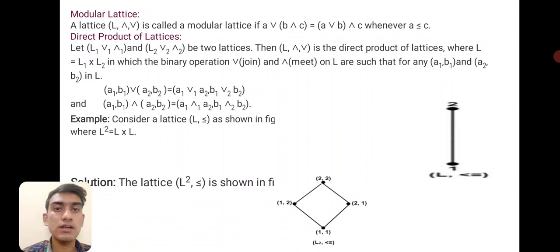Let L1 and L2 be two lattices. Let L with ∧ and ∨ be the direct product of lattices, where L is equal to L1 cross L2, in which the binary operations ∧ and ∨ on L are defined for any (A1, B1) and (A2, B2) in L. Example: consider the lattice L as shown in the figure, where L square is equal to L cross L. The lattice L square is shown in the figure.